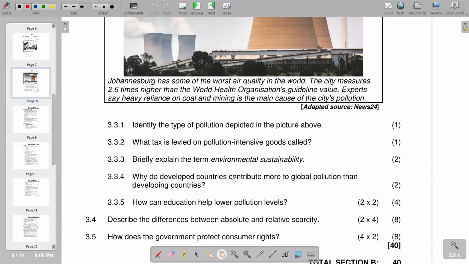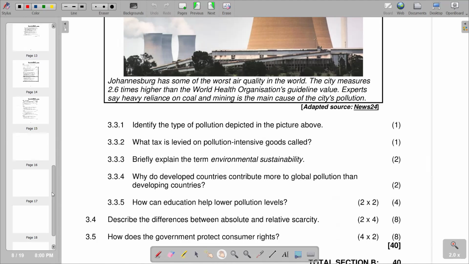And when there's more production of goods and services, there is a bigger possibility that the air is polluted due to that economic activity. So this is the reason why developed countries contribute more to global pollution than developing countries. In the developing countries, remember, the economic activity is low, so it means the air pollution is also going to be low. So that's what we have on 3.3.4.